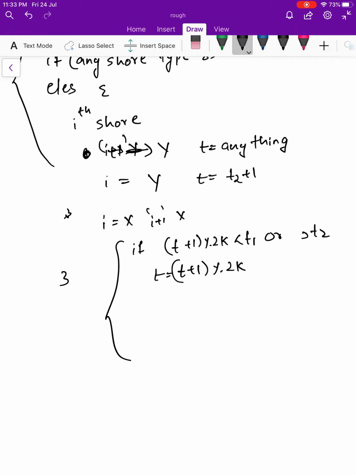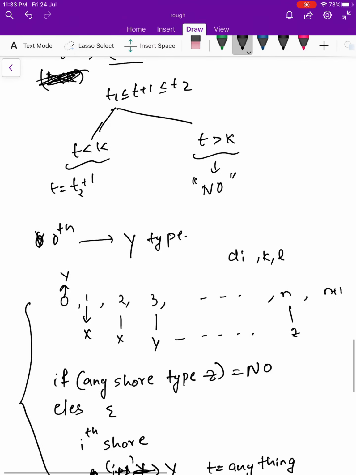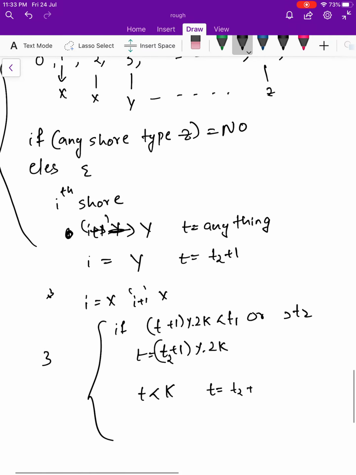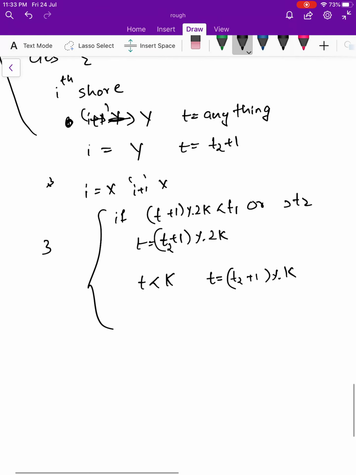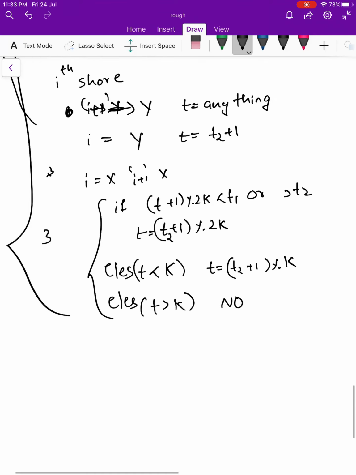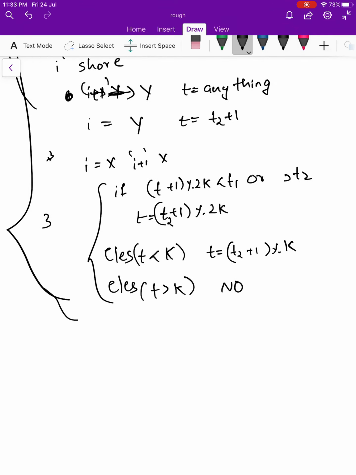Or if T is less than K, then T becomes (T2 plus 1) percentage 2K. Else, if T is greater than K, then answer is no. So if at any point answer is no, answer is no, otherwise it is yes.